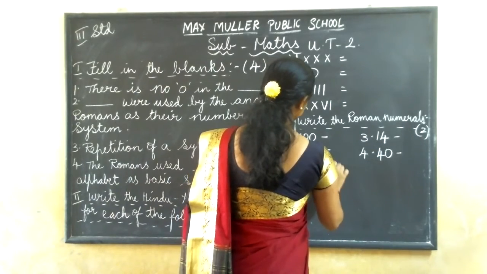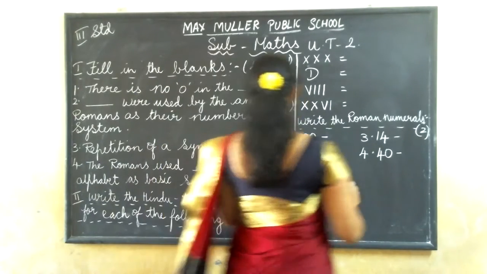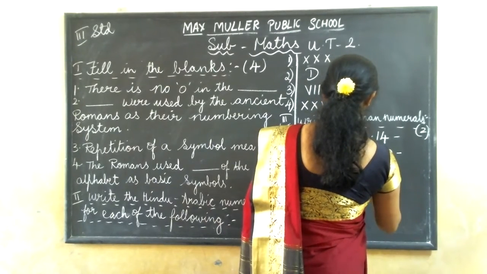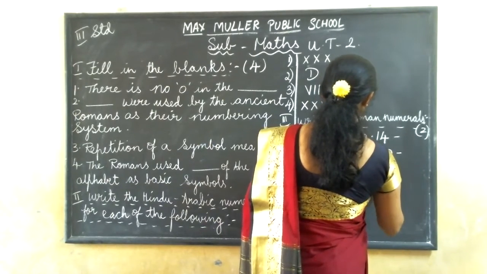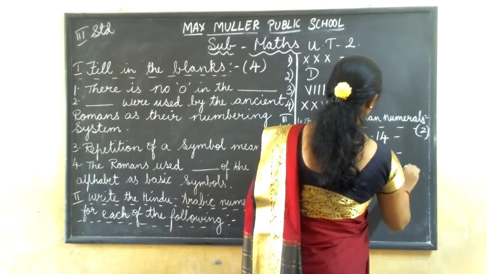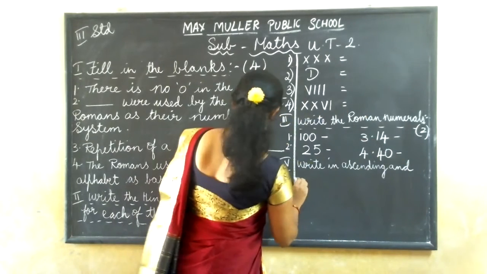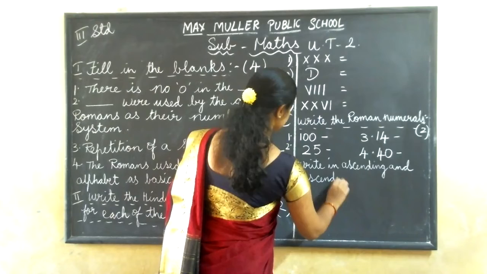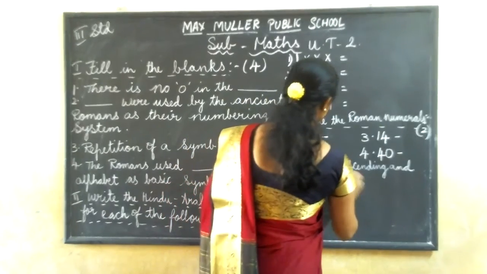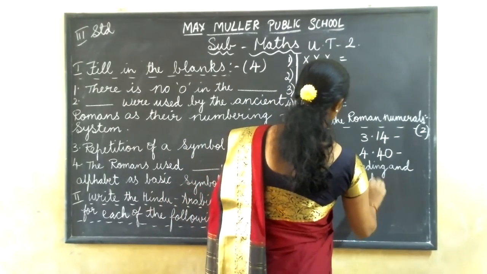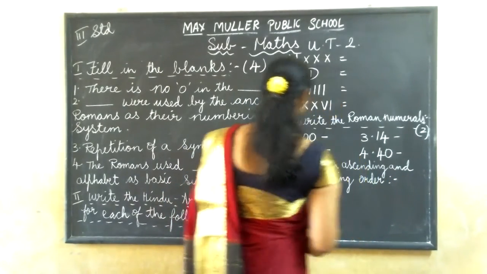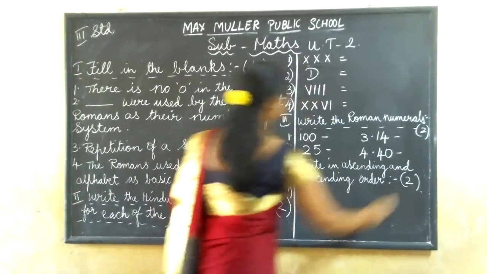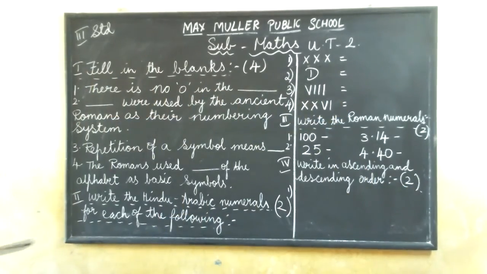Write in ascending and descending order. You have to write in ascending and descending order. Understood? This is 2 marks. Finish it fast. I'll give 2 minutes. Finish it fast.